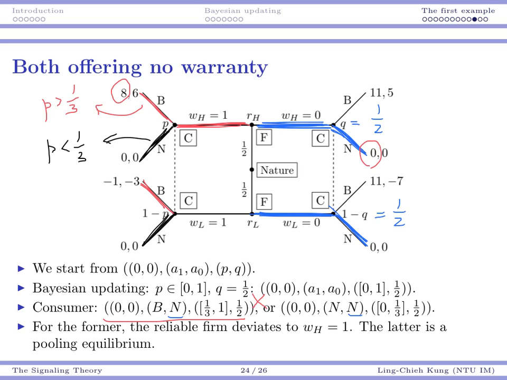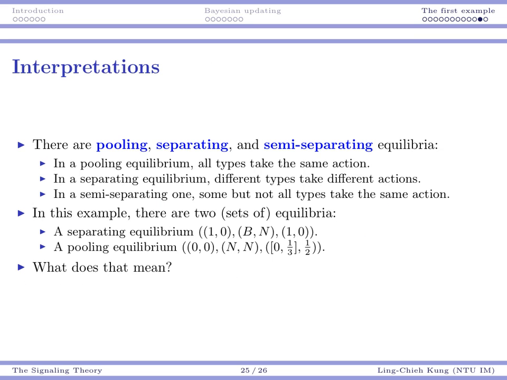But if the consumer chooses not to buy it anyway, then of course no company has an incentive to deviate. So it's still possible for this to happen: consumers choose to not buy it anyway, and no firm offers a warranty. Okay, so now it's time to summarize everything we have.